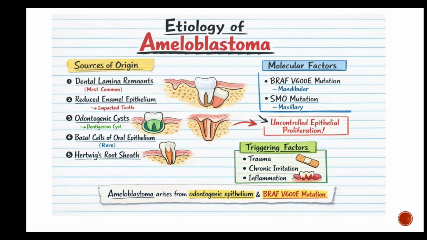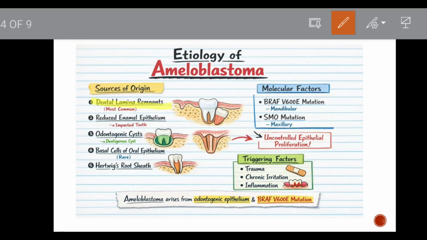Etiology of the ameloblastoma. The sources of origin are dental lamina remnants, reduced enamel epithelium, odontogenic cysts like dentigerous cyst, basal cells of the oral epithelium, and Hertwig's root sheath.